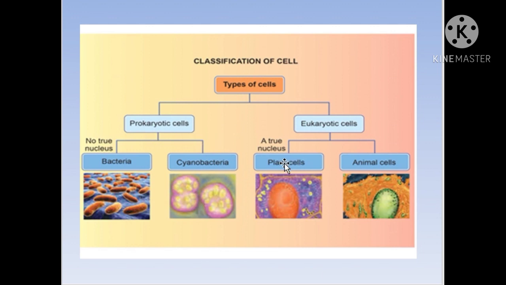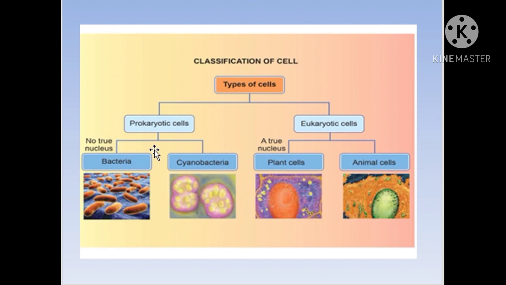One or two examples are given here. The common example for a prokaryotic cell is bacteria. You know what bacteria are? Bacteria were the first life to appear on the earth, and they are present in almost all habitats. A cyanobacterium is an aquatic, photosynthetic bacterium that usually lives in water.